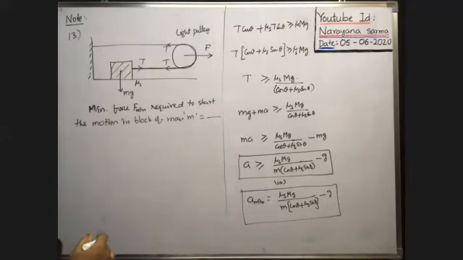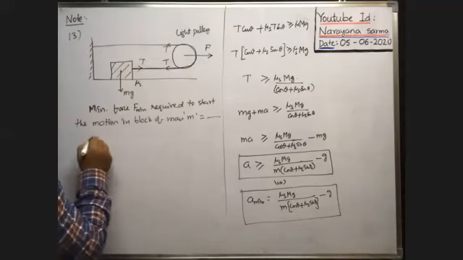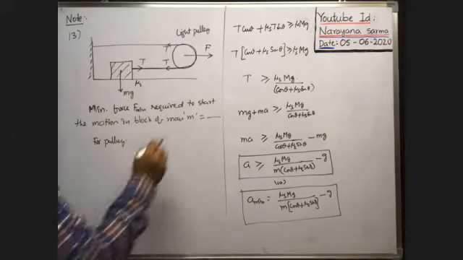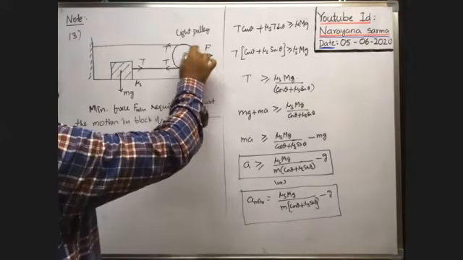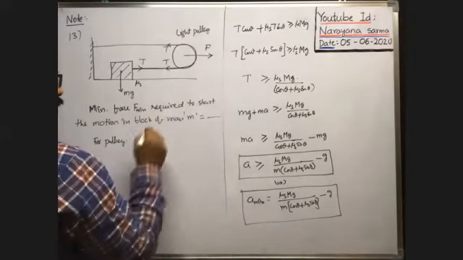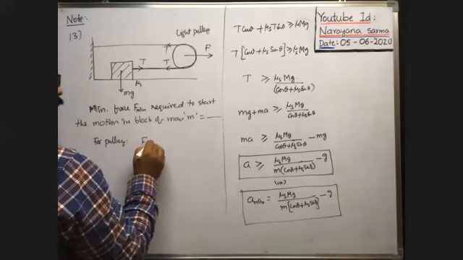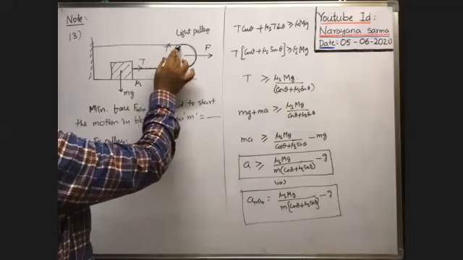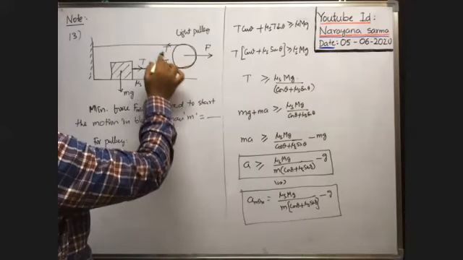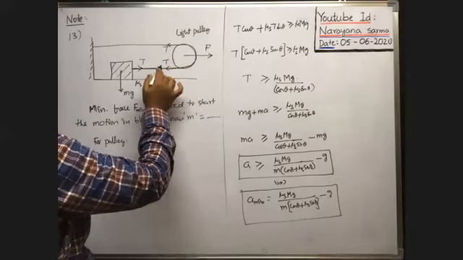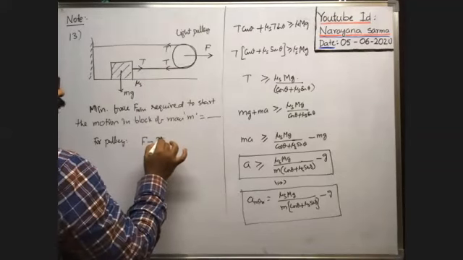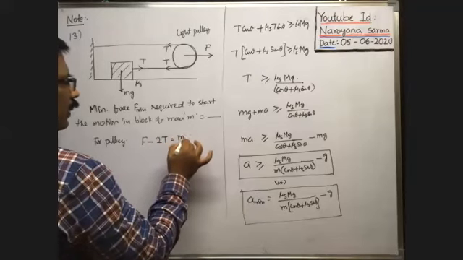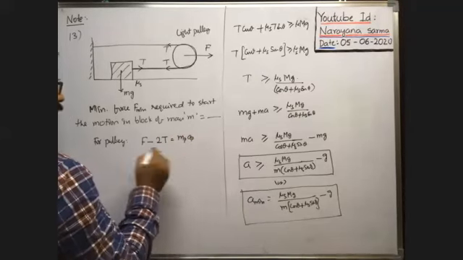For the pulley, because of the application of this force, the pulley moves in the forward direction. That's why the applied force minus the total tension acting on the pulley in the backward direction. This string exerts the tension T in this direction, and this string exerts the tension T in this direction. So the total tension acting on the pulley in the backward direction is 2T. F minus 2T is equal to mass of the pulley times acceleration of the pulley.